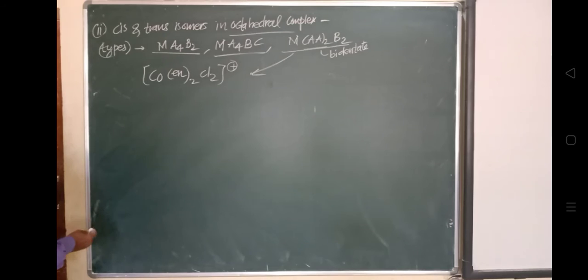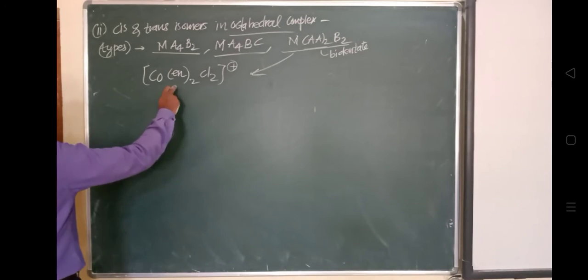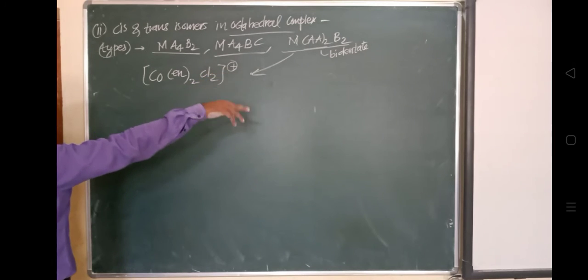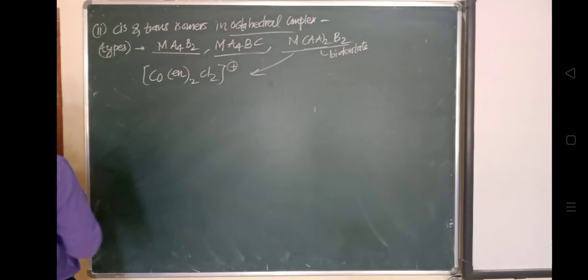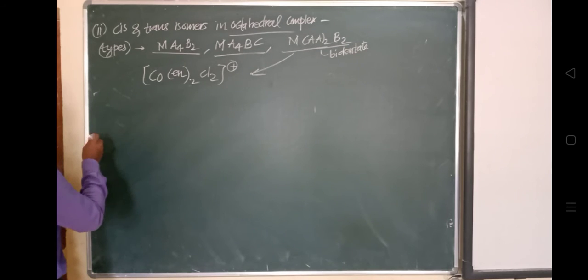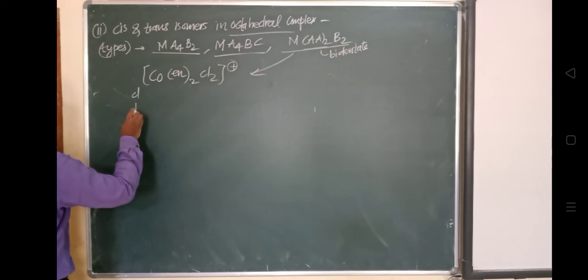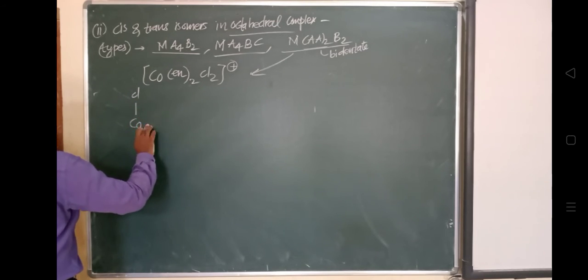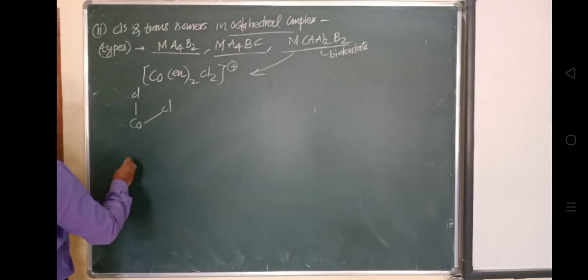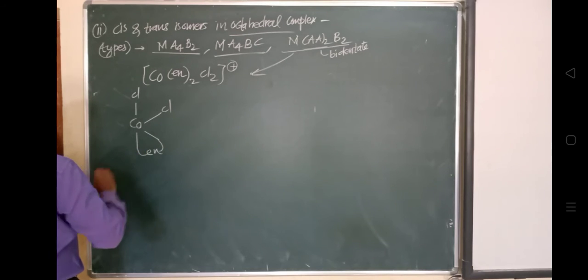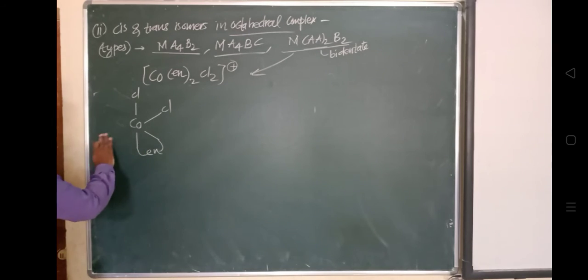Okay, so EN is present twice here, and Cl2. So that's why MA bracket 2 times, and it is Cl2. So we will draw the structure here. So cobalt will come in the middle. Okay, chlorine, and these two chlorines will be near to each other, and this EN will be here. So this is EN, that is ethylene diamine, will come here. And here and here, this will be ethylene diamine. So this is the structure.